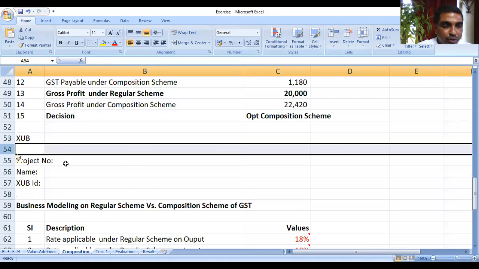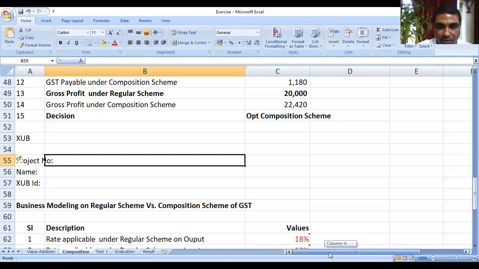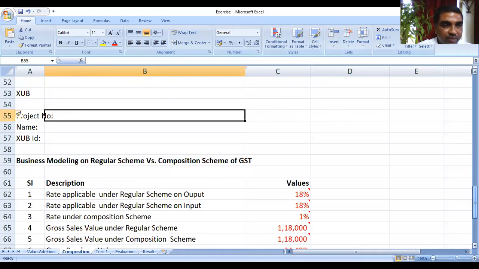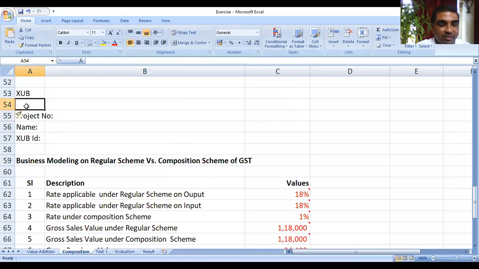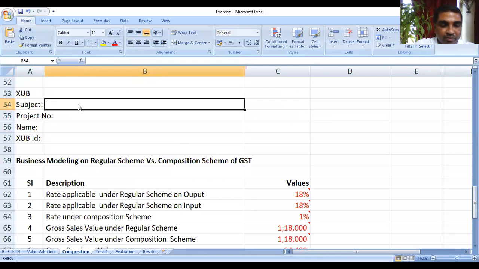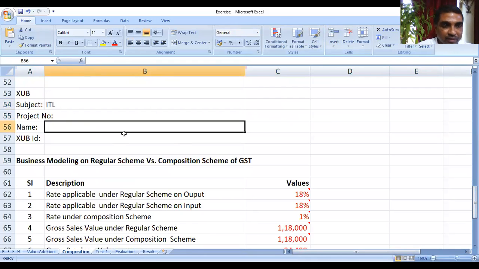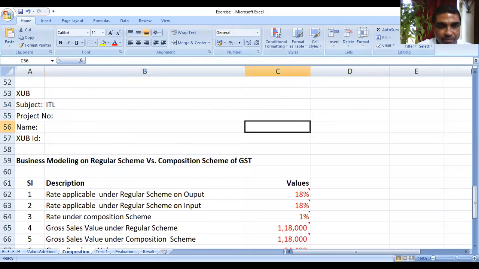Yeah, you can write the institute's name. Then you can write subject. This project is under which subject you can write. Subject maybe you can write indirect tax law. And this is your first project, project number 1. You can write your name, your ID.